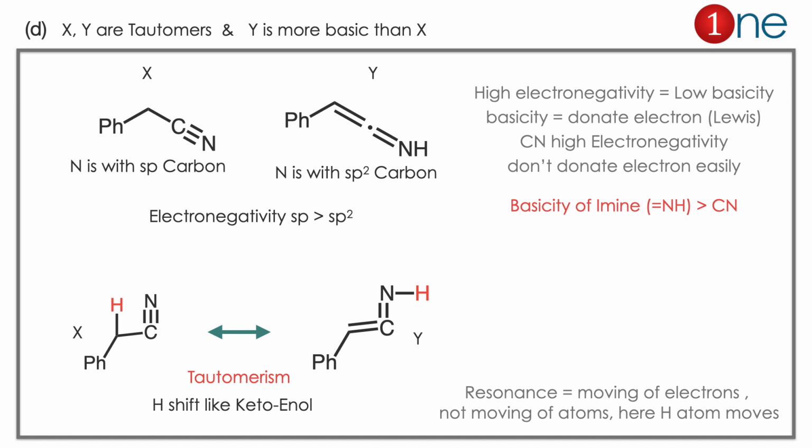The second fact is tautomerism. Here, if you look at the alpha hydrogen near the cyanide, what really happened is the alpha hydrogen switched to the imine structure. So it is tautomerism, switching of hydrogen. It is like hetero-enol tautomerism. Definitely it is not resonance, because an atom is moving. So the concepts you have to learn here: hybridization you can relate with basicity. sp is more electronegative, so it won't donate electrons easily. The second thing is tautomerism. Tautomerism is a shifting of a bond, whereas resonance is a shifting of electrons.